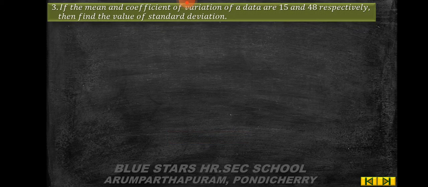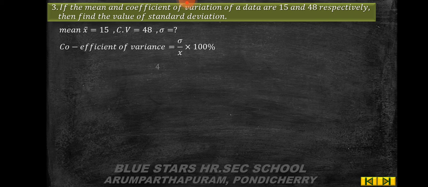Problem number 3. If the mean and coefficient of variation of a data are 15 and 48 respectively, then find the value of standard deviation. So here they gave mean and CV, you have to find the standard deviation. So mean x bar is equal to 15, coefficient of variation is 48, and sigma you have to calculate. So CV is equal to sigma by x bar into 100. 48 is equal to sigma by 15 into 100. So 48 into 15 is equal to sigma into 100.